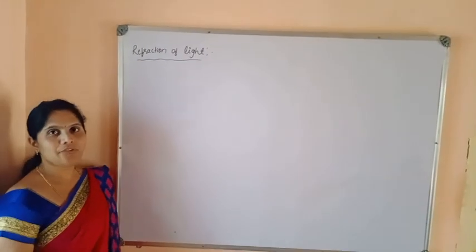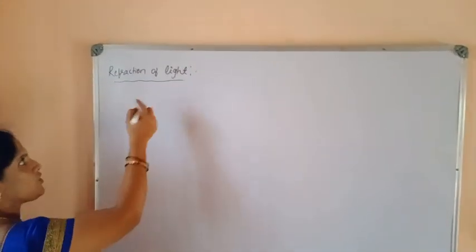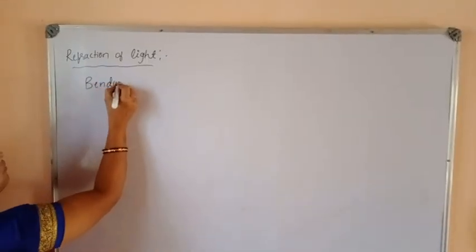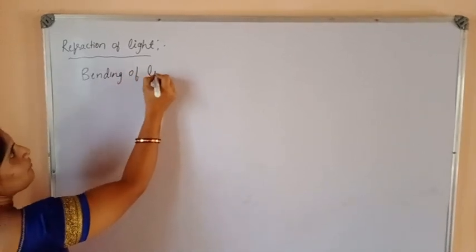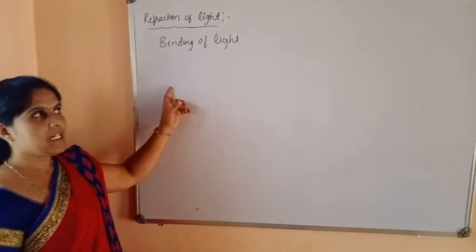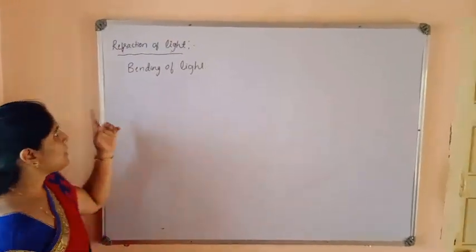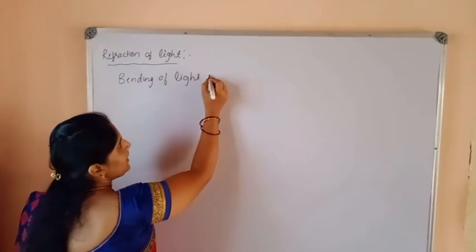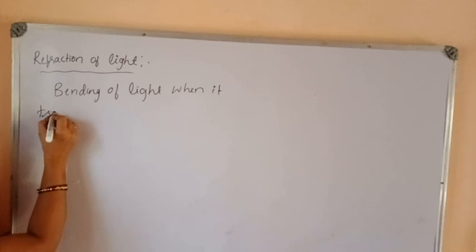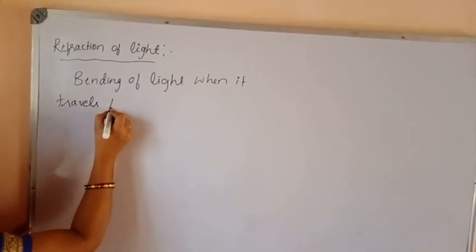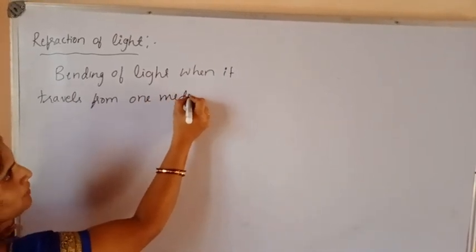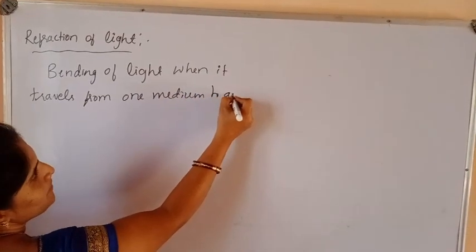What do you mean by refraction of light? Refraction means bending. Refraction of light means bending of light. When will light bend? When it travels from one optical medium to another.